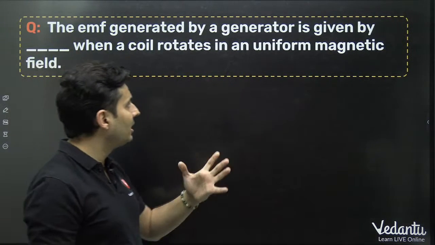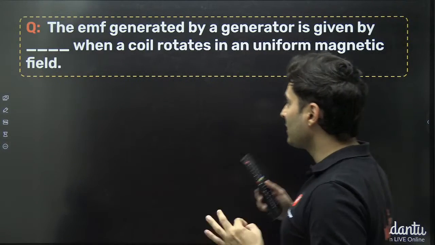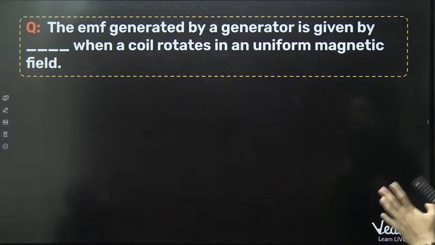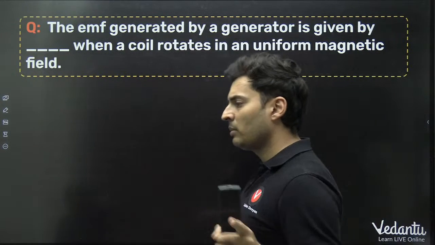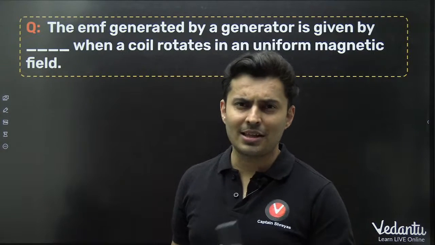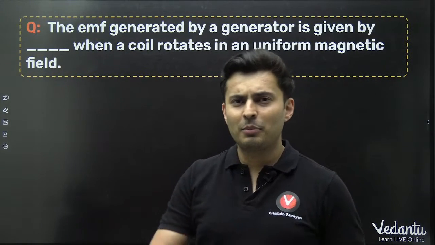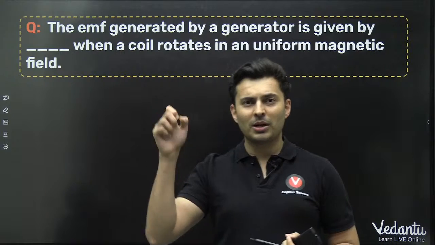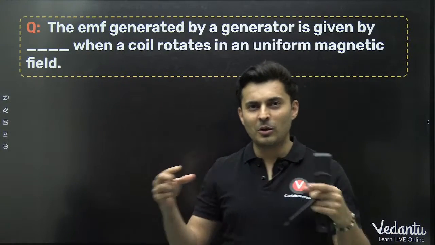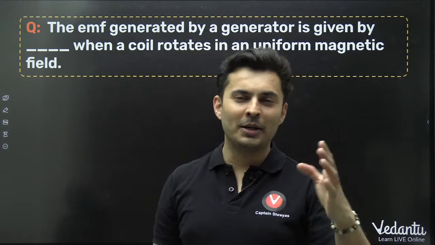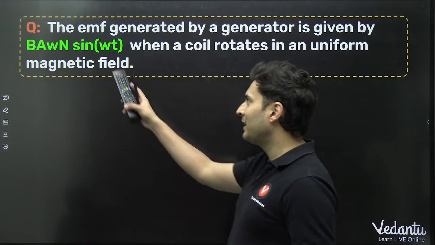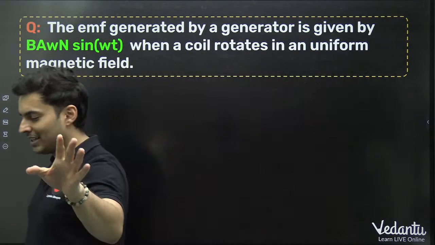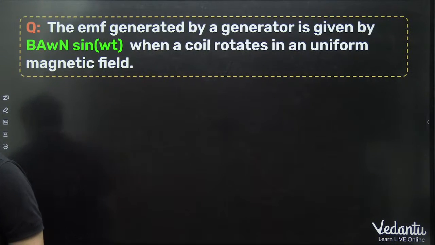The EMF generated by a generator when a coil rotates in a uniform magnetic field is given by what? The way to remember this formula is to remember a biscuit, which I think many of you will like. It's got brown cream in it, some sugar particles. The biscuit is brown, long, triangular shape with some holes in it. What is that biscuit? Bourbon, right? Bourbon: B, A, omega, N. B N A omega sine omega t. Everybody should know it.